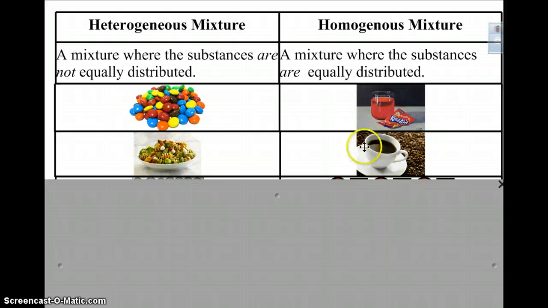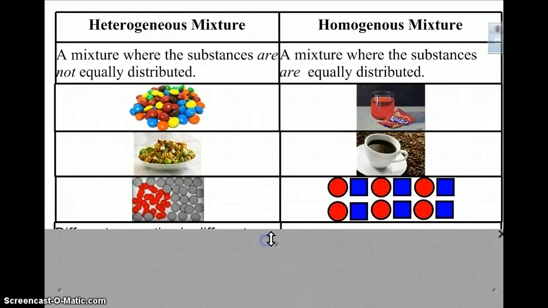On the other hand, coffee, the coffee particles that are mixed into the water are evenly mixed into the water. And so because of that even distribution, it is a homogeneous mixture.